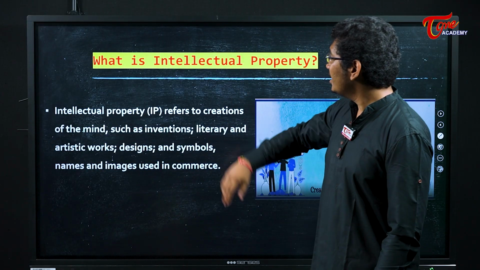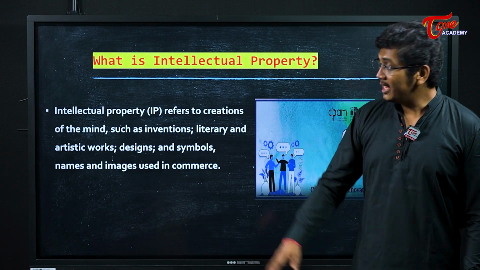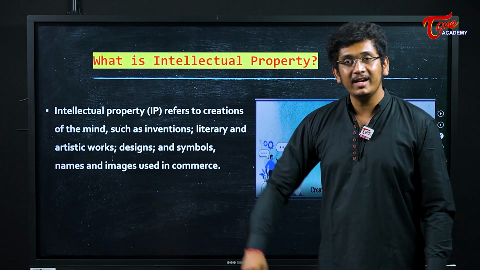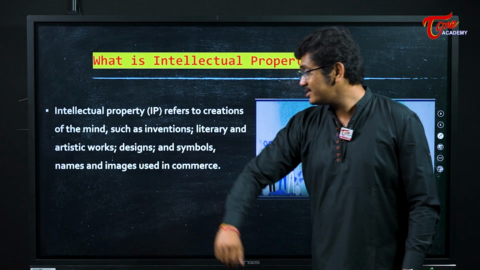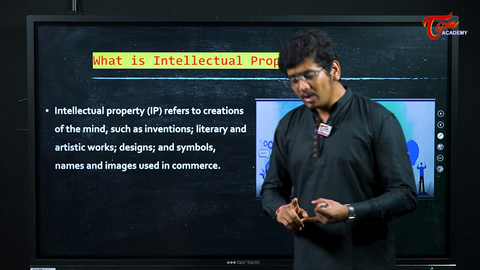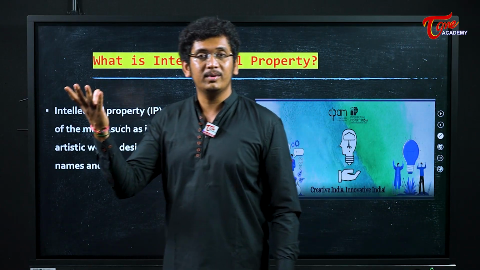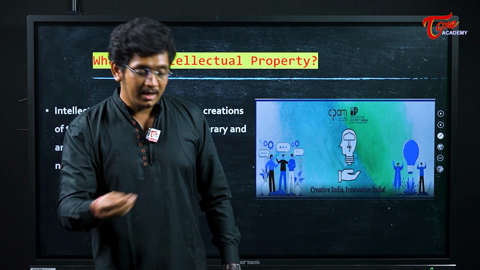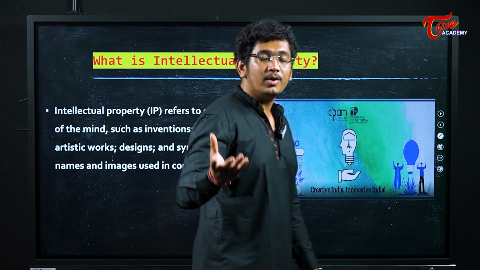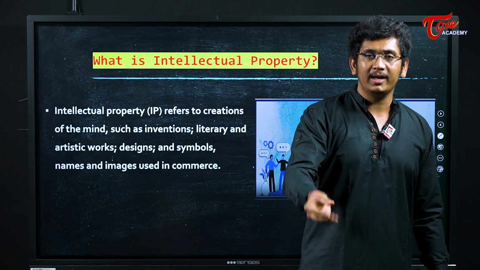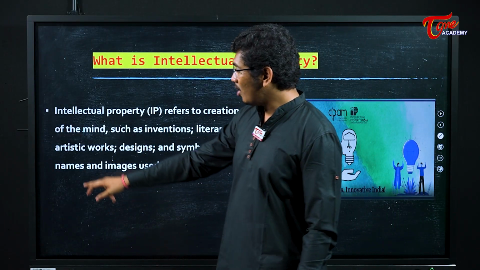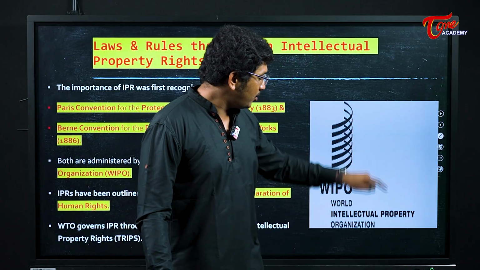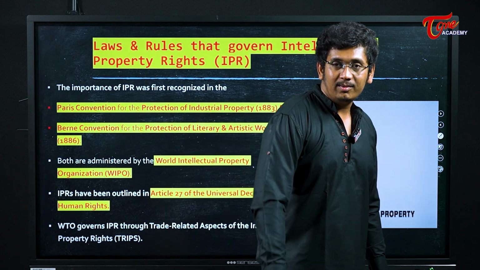Okay, let's see what intellectual property rights are. Intellectual property refers to creations of the mind such as inventions, literary and artistic works, designs, symbols, names and images. Not just innovations like the electric bulb, but something you have written or composed, like a music composition, a song or a book, they are all your intellectual property. The sale and the economy created on this intellectual property should be shared by you, and that protection is provided by intellectual property rights.